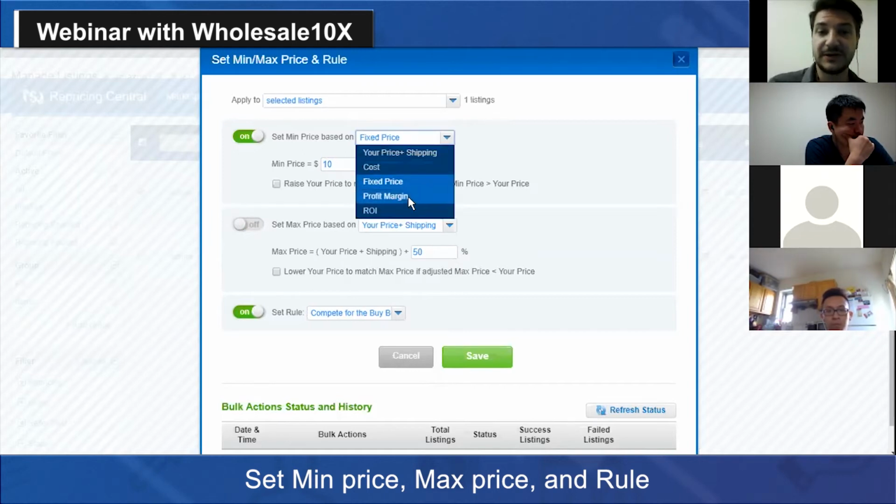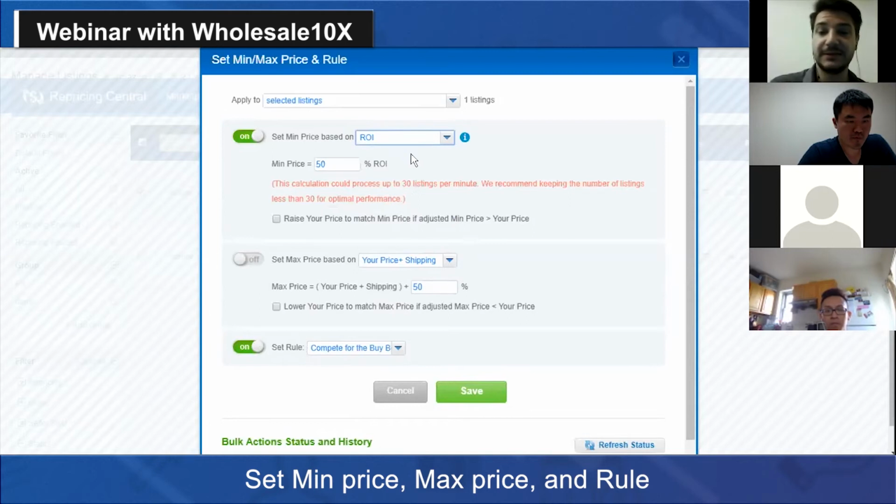But the most advanced ones are the last two, profit margin and ROI. This is not offered on the basic plan. The lowest plan that offers it is the $50 plan and up. Basically, you can say for all these listings, let's say 100 listings, set the min price as 200% ROI or 80% ROI. This calculation will automatically download the Amazon fees from Amazon, and it's going to calculate the ROI like we saw before on a single listing with the profit calculator. In this case, the system will do that in bulk to all the listings.